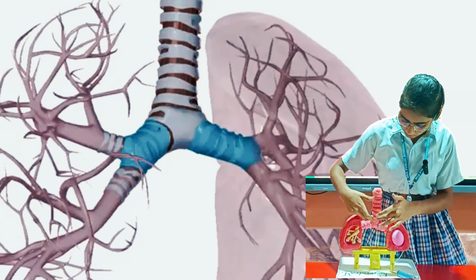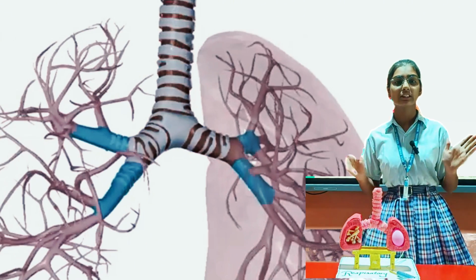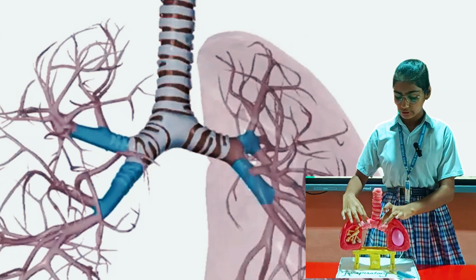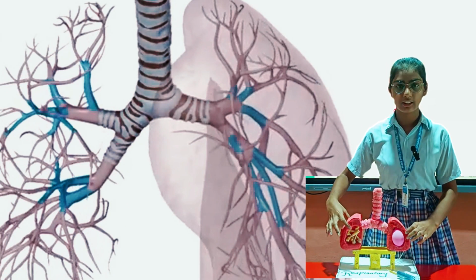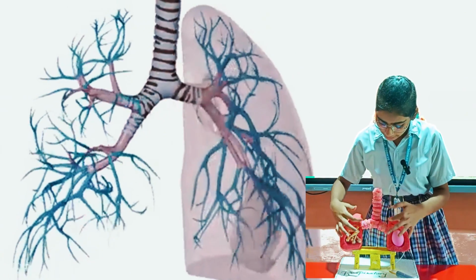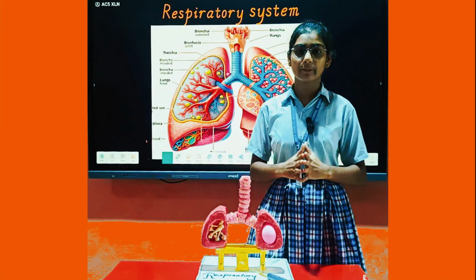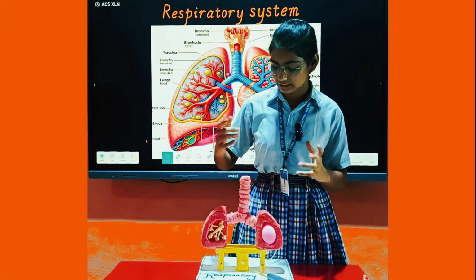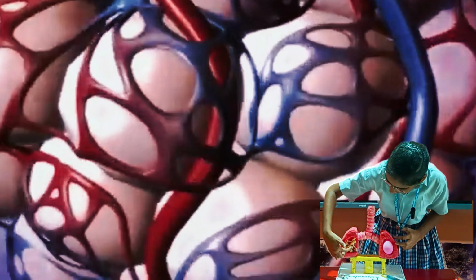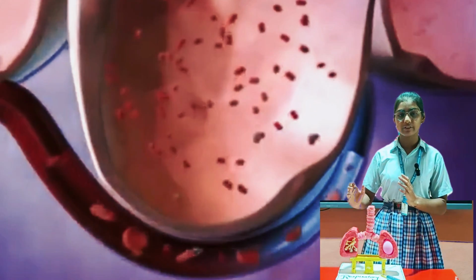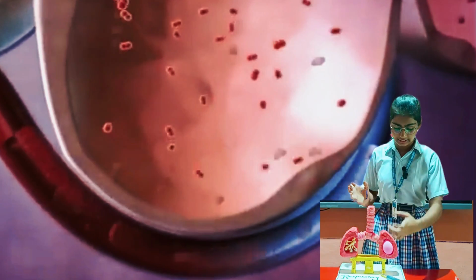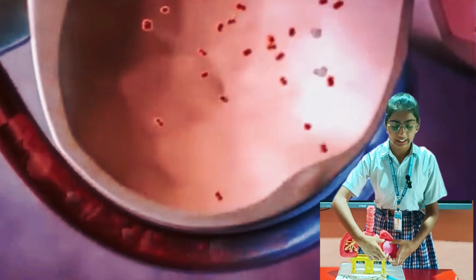After that, this trachea will go into two parts. It will be divided into two subparts, which are known as the bronchi. Now these bronchi will enter into the lungs. These are the lungs, left and right side. These bronchi will further go inside the lungs and be divided into subparts: primary, secondary, tertiary bronchi, and these will be known as the bronchioles. Now this bronchiole ends at a common point, which is known as the alveoli. What is alveoli? This alveoli is an air-like, bag-like structure. You can see in this diagram, this is the bag-like structure and this is the alveoli.